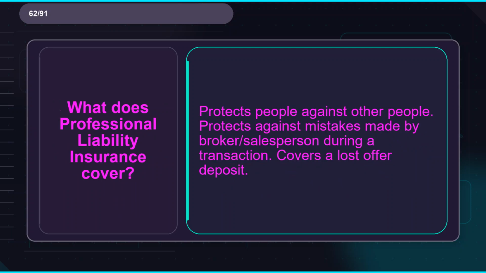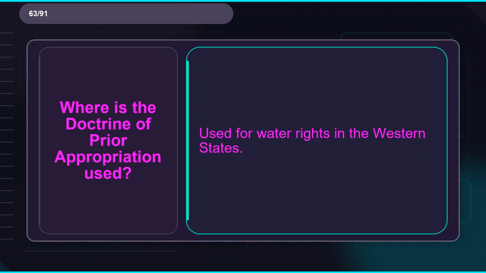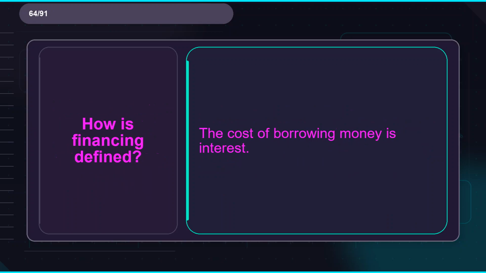Flashcard 62. Term: what does professional liability insurance cover? Definition: protects people against other people, protects against mistakes made by broker/salesperson during a transaction, covers a lost offer deposit. Flashcard 63. Term: where is the doctrine of prior appropriation used? Definition: used for water rights in the western states. Flashcard 64.